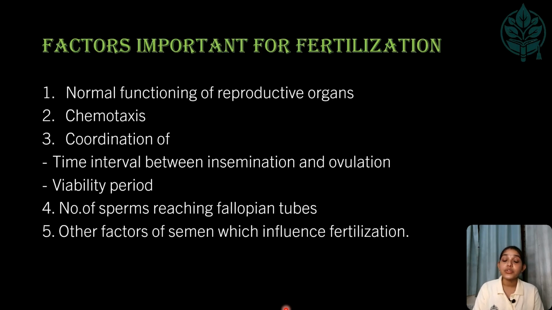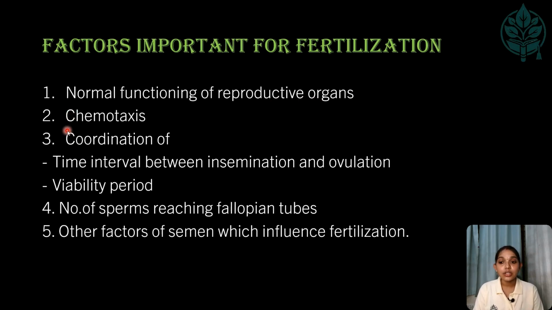Next, coming to the factors which are important for fertilization. We have seen approximation of the gametes, contact and fusion of gametes, and after contact and fusion, the results of fertilization. So for fertilization, what factors are important? The normal functioning of the reproductive organs, obviously, so as to form mature haploid germ cells, both the male gamete and the female gamete. The proper functioning of reproductive organs is very important.